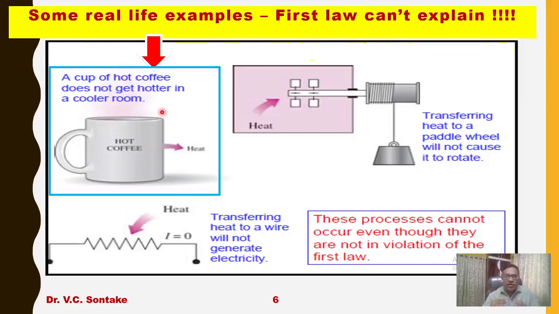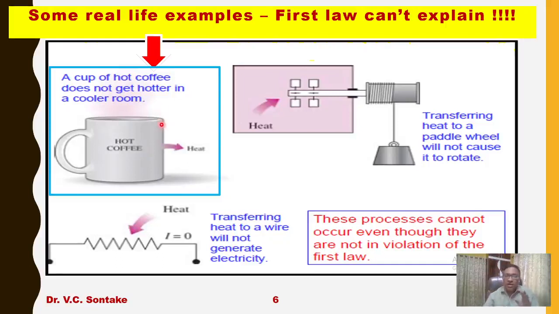Whereas if a hot coffee is kept in a colder room, it won't get hotter automatically. Hot coffee will get colder on its own, but it won't get further heated on its own.